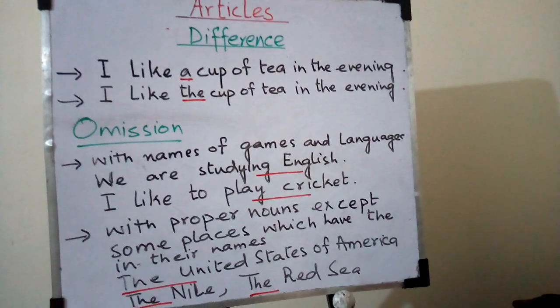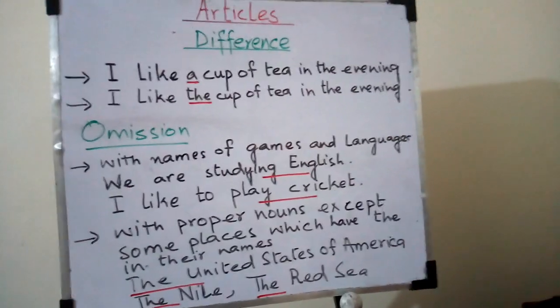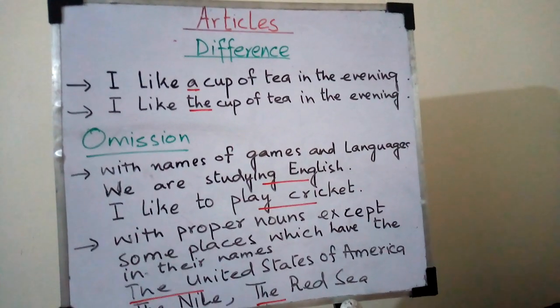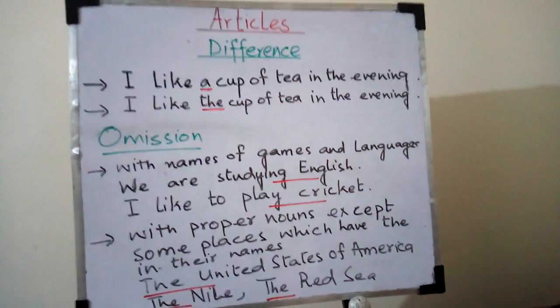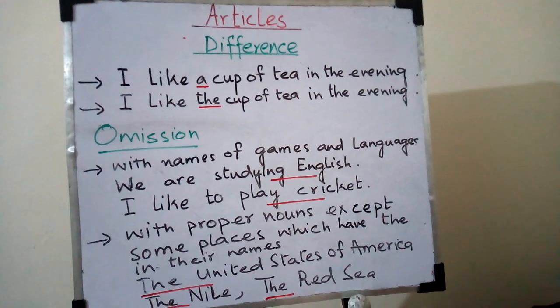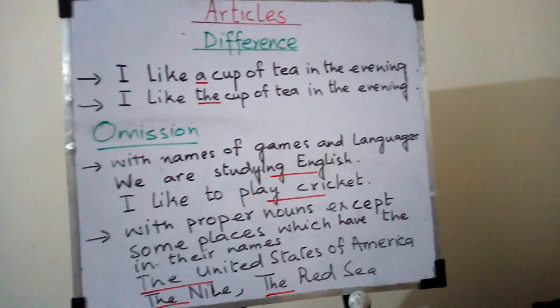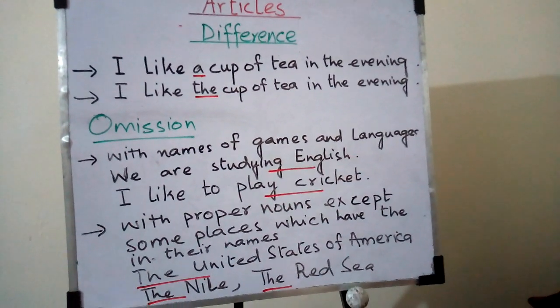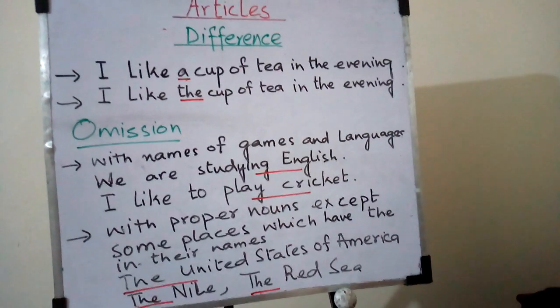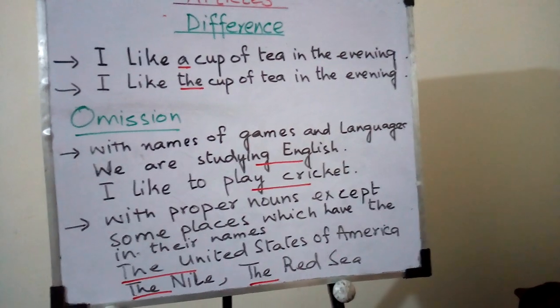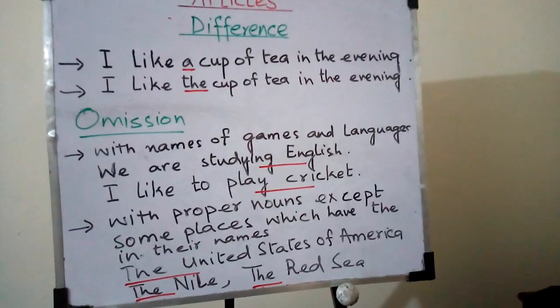Now come to the omission. Omission means the situations where articles are not used. Articles are not used with names of games and languages. For example, we are studying English. We are studying the English is wrong. Or I like to play cricket. If we say I like to play the cricket, it is wrong.